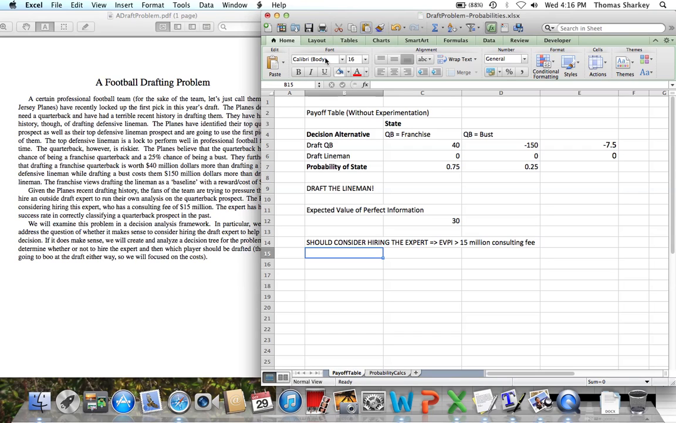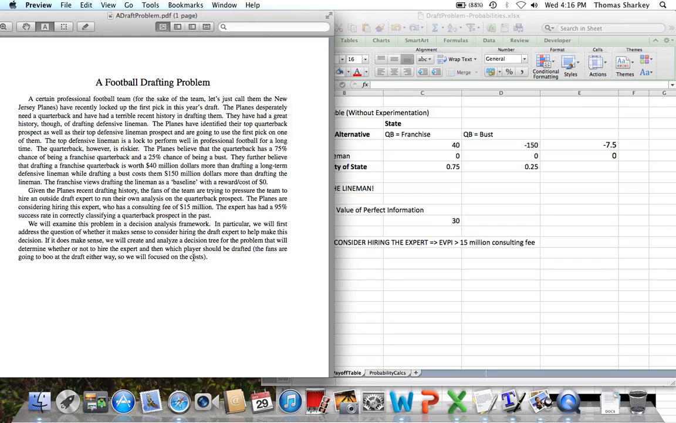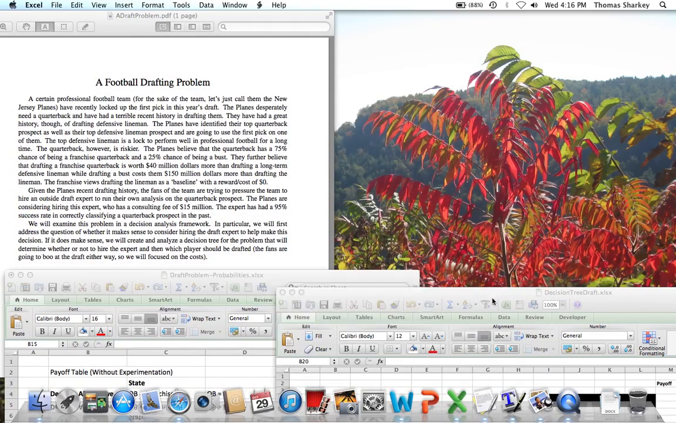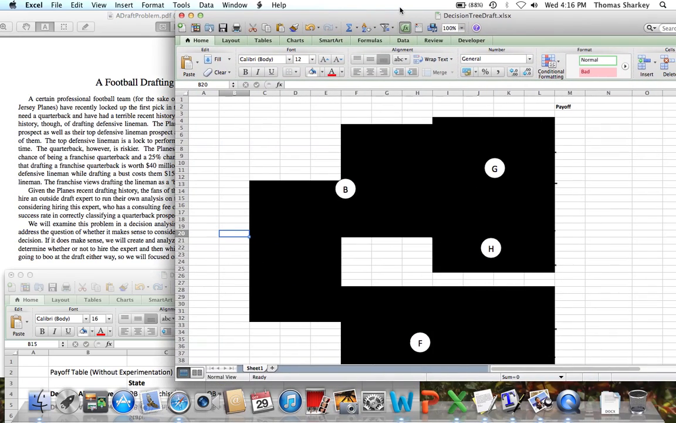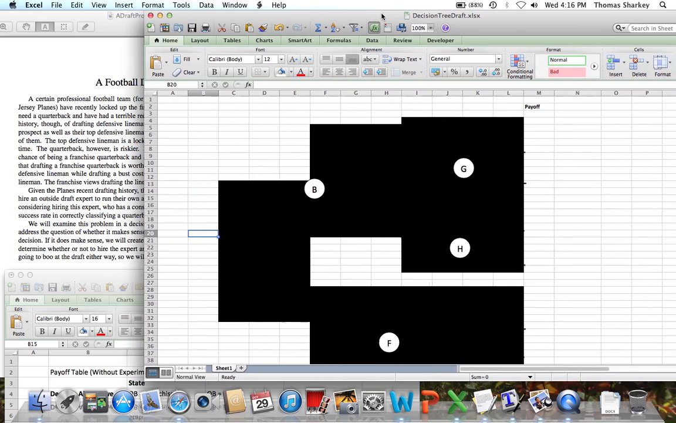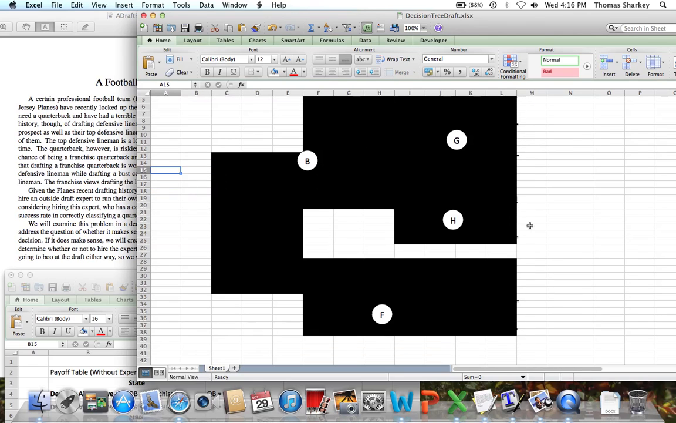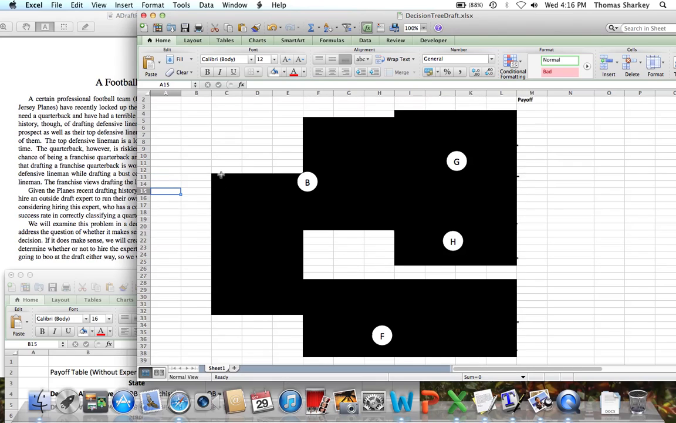So what we're going to do now is address the second part. It does make sense to consider hiring the draft expert, and we're going to create a decision tree to essentially model the sequence of decisions that the Plains will be faced with. So what we're going to start with, I have a lot of black covering out the decision tree, so we can essentially do this in real time. Where we currently are is at this state A. So let me reveal the first part of the decision tree. I don't know why the B, G, H, and F appear. It's something with Excel.